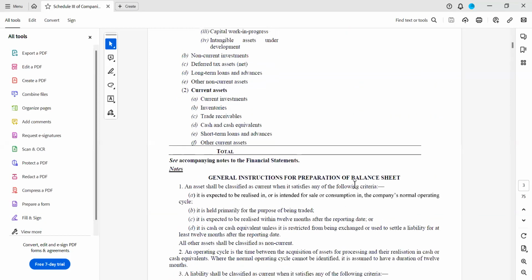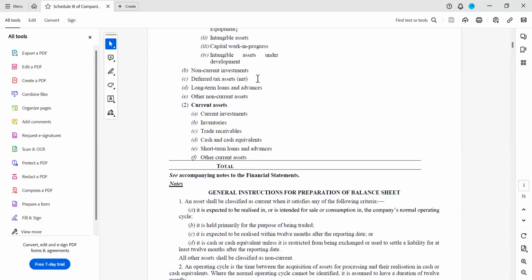See, we had seen non-current investments like quoted, non-quoted, and all. If there are deferred tax assets, we will be showing them net of deferred tax assets and liability here. In the same way, if there is a liability, then we will show it under liabilities. Now let us go to long-term loans and advances.